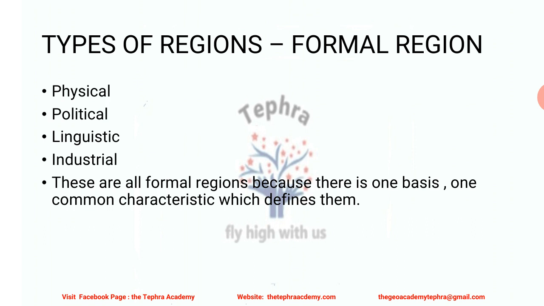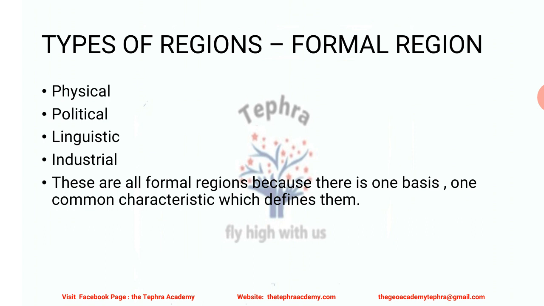There were some which were physical regions, and some which were political regions. We talked about linguistic regions also, dividing the regions on the basis of the languages spoken by the people over there. There could also be industrial regions in our country, which have only industries in those areas, for example, the Mumbai Pune industrial belt or the Chota Nagpur plateau. So they are known as industrial regions.